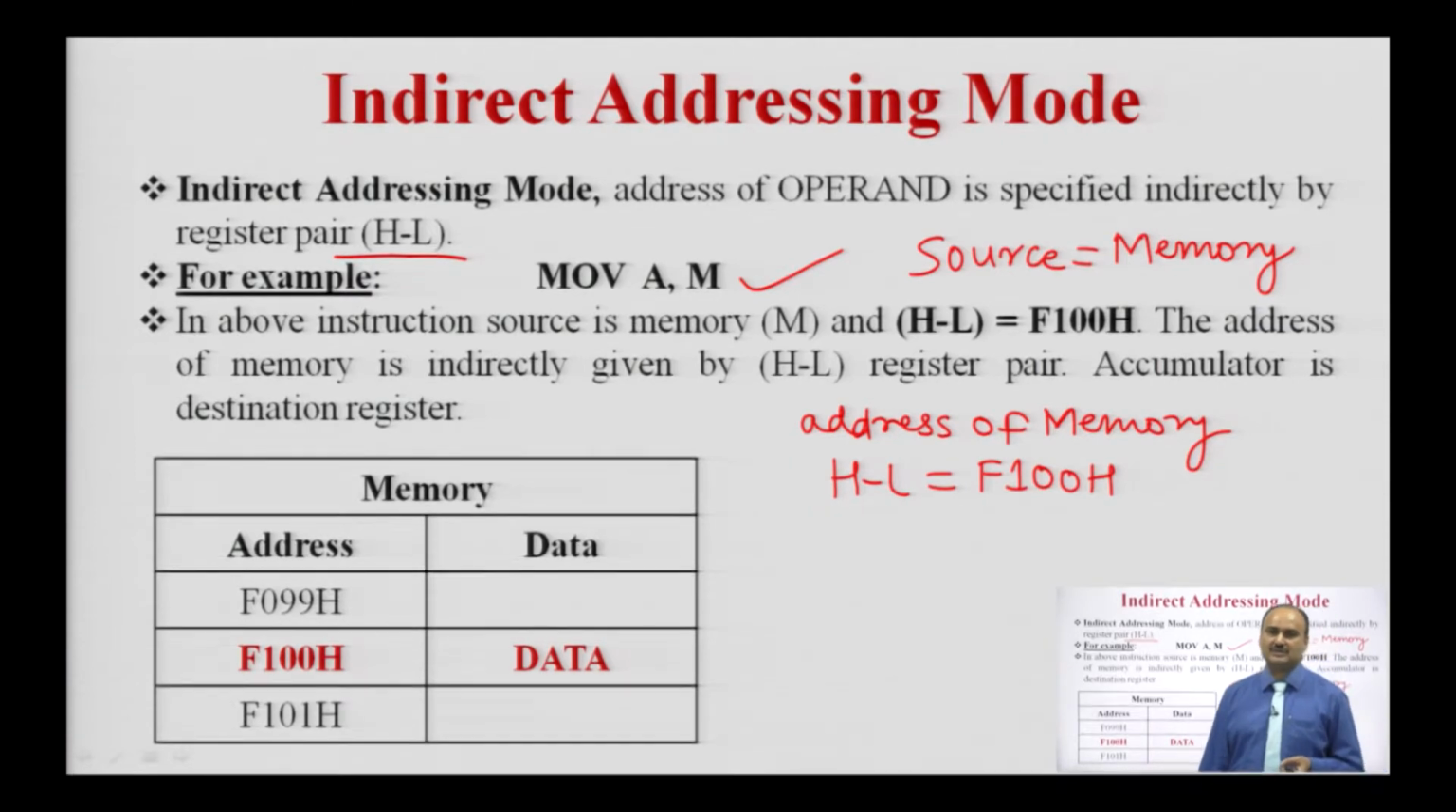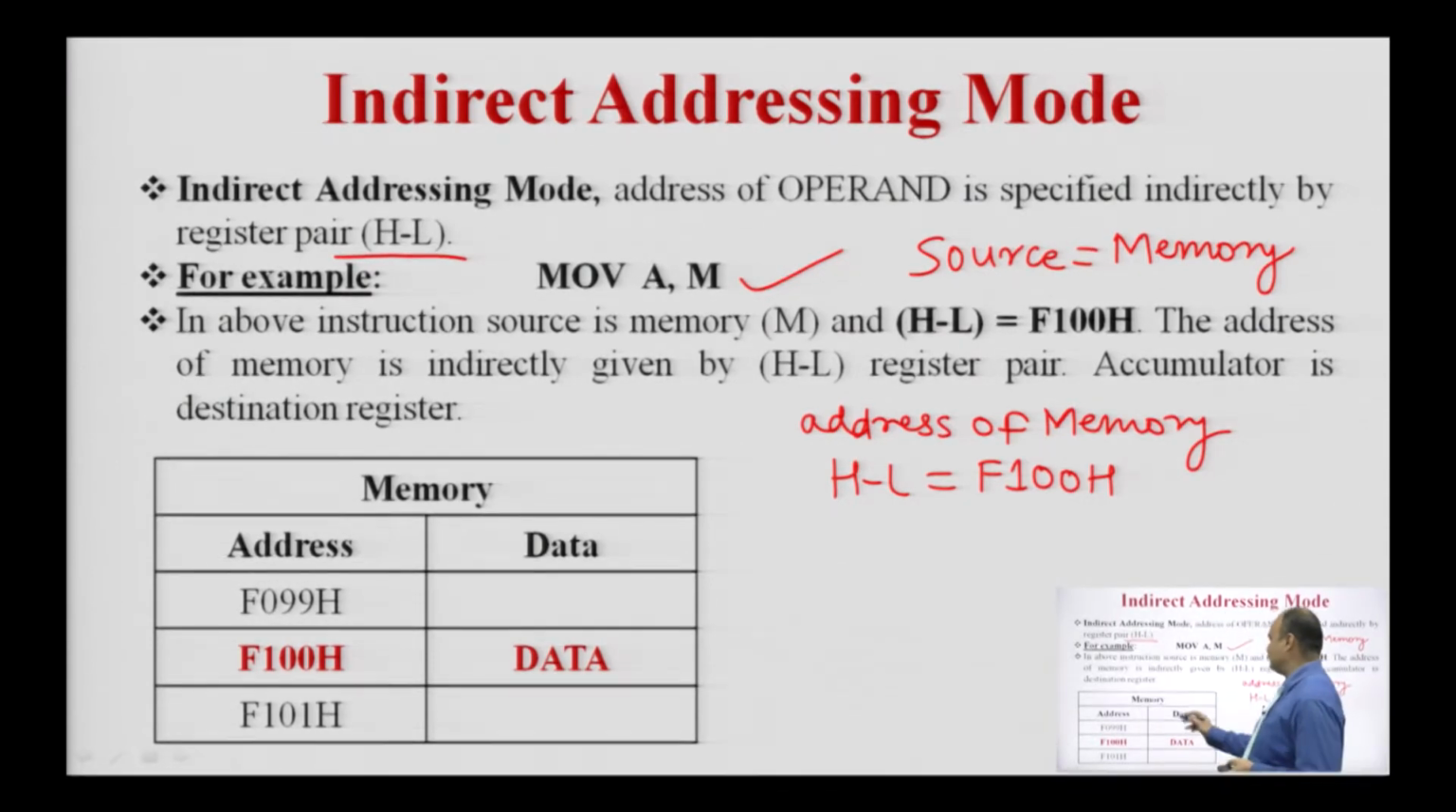So, here we use the HL register pair to indirectly give the address of the memory where the data is present. In the above instruction, the source is a memory and the HL register pair will hold the address of memory indirectly, and whenever the microprocessor executes this instruction, it will transfer or copy the data from the memory to the accumulator.